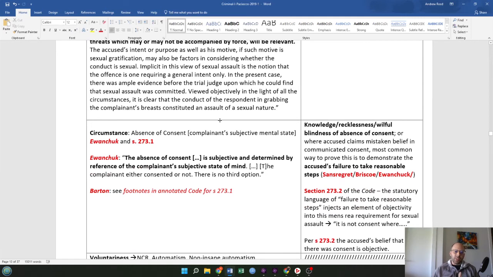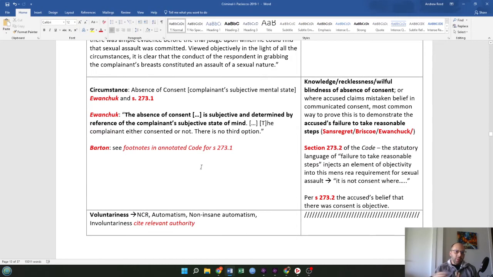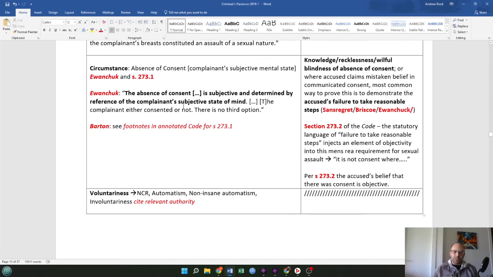Continuing on with the actus reus elements, circumstance must be an absence of consent, and this is coming from the complainant's subjective mental state from Ewanchuk and from section 273.1. And also from Ewanchuk, the absence of consent is subjective and determined by reference to the complainant's subjective state of mind. The complainant either consented or not. There's no third option. Then we also have the Barton case. So check out the footnotes in the annotated code for section 273.1.